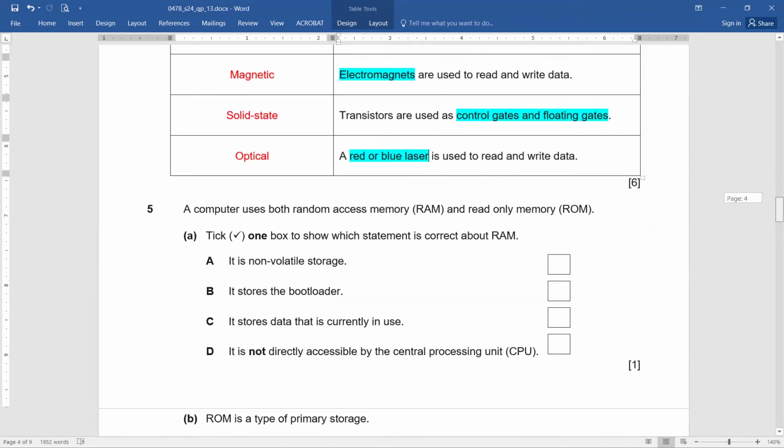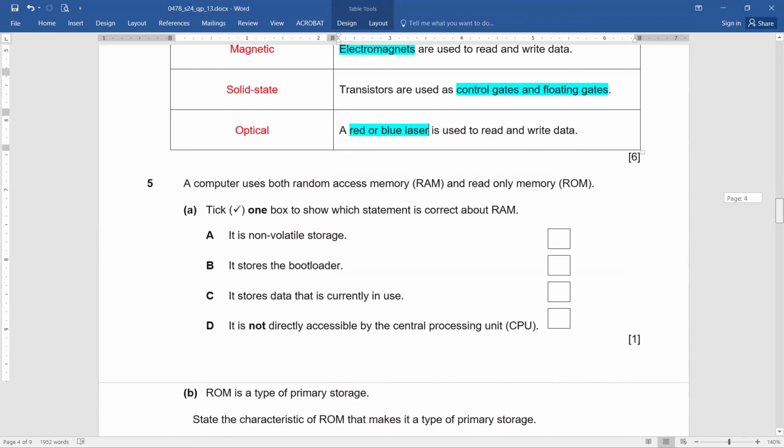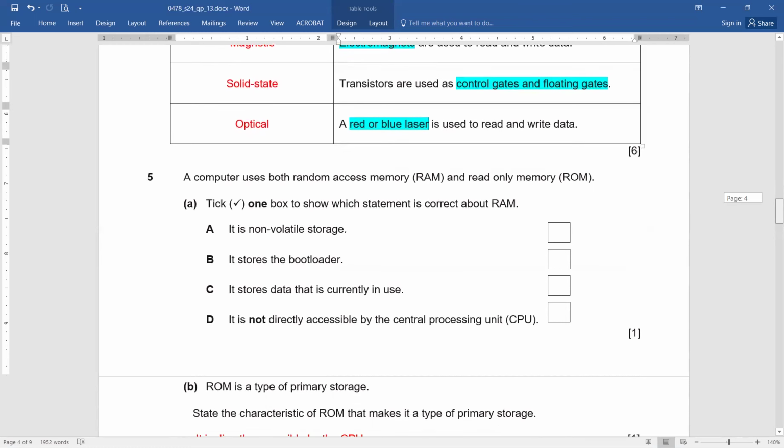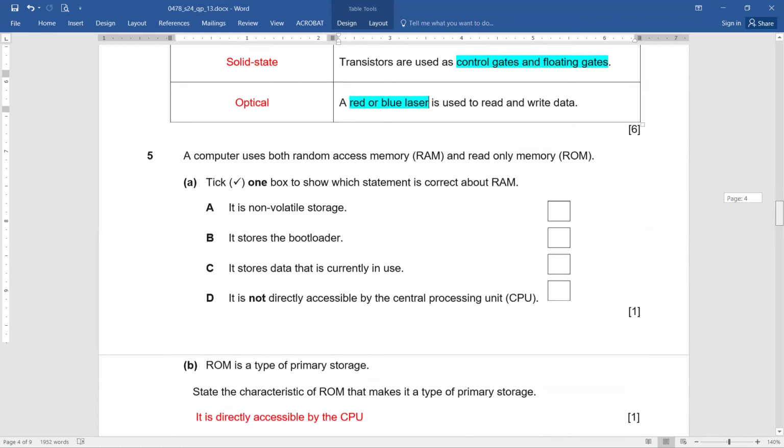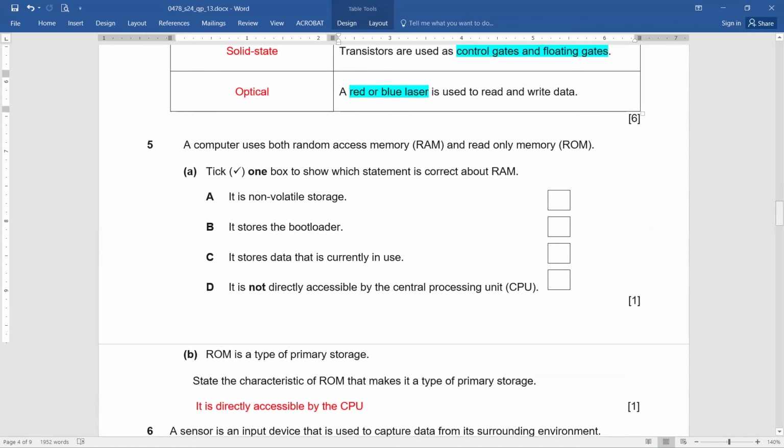Now, question number 5. A computer uses both RAM and ROM. Tick one box to show which statement is correct about RAM. Okay, now you want to do it yourself? Now do it.